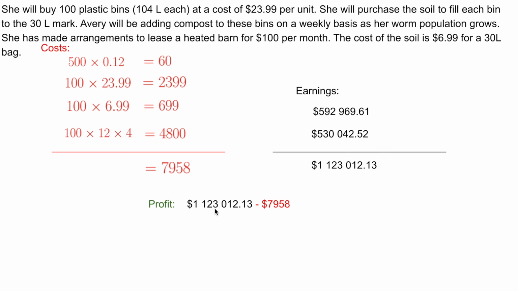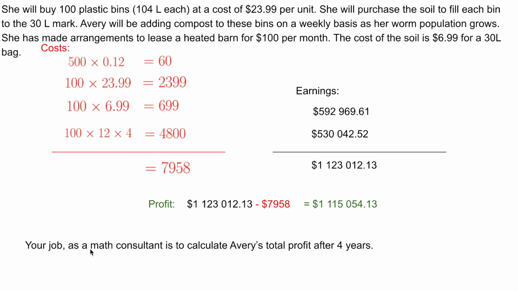Her profit is going to be her earnings, subtract her costs. The $1,123,012.13, take away $7,958, gives us $1,115,054.13. Your job as a math consultant is to calculate Avery's total profit after 4 years.